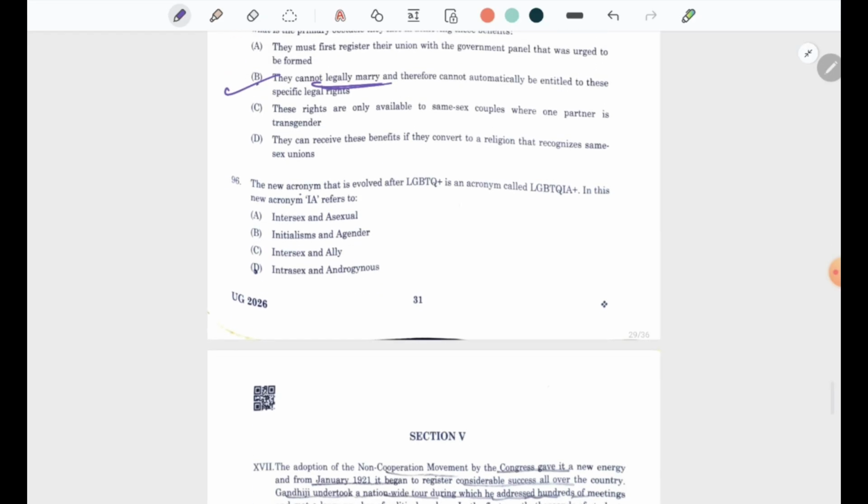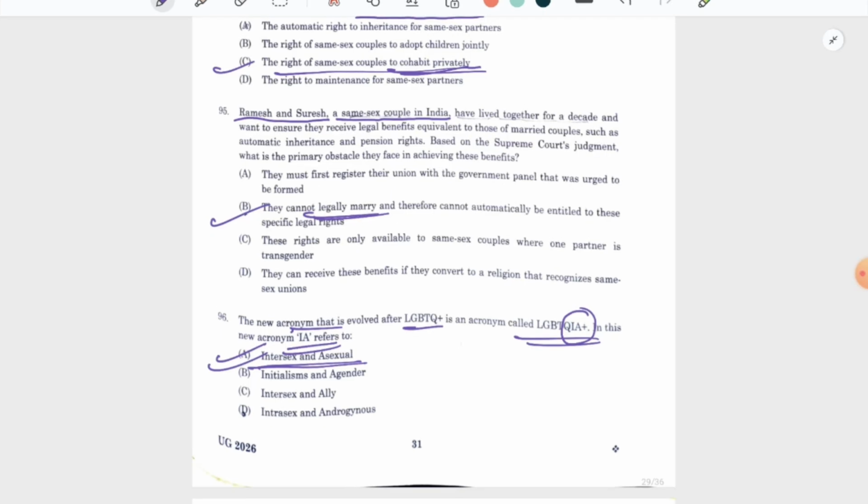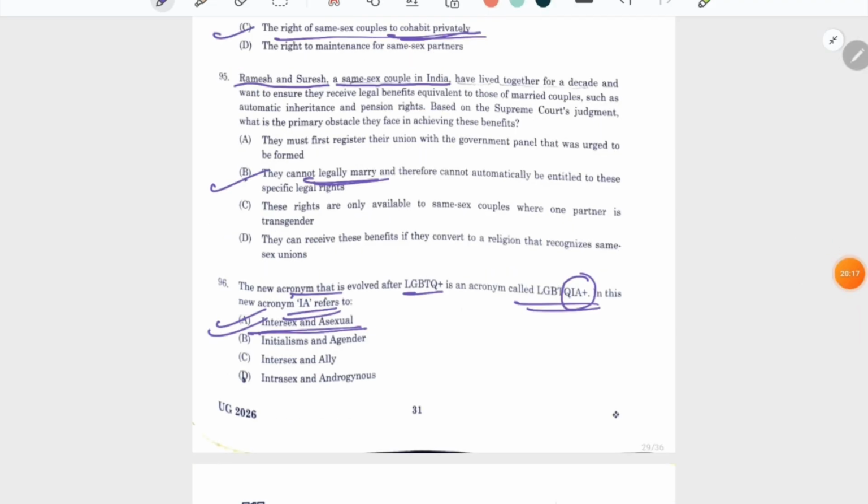The acronym that has evolved, what does IA plus refer to? It refers to intersex and asexual. So these were the questions asked in the legal reasoning part of the CLAT 2026 examination.